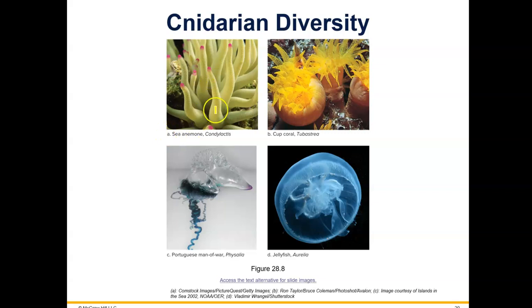Here's some pictures. Here's a sea anemone. Here is a cup coral, what the coral animal actually looks like before you just see the shell that's left after it dies. Here's just a regular jellyfish. And you may have seen these Portuguese man-of-war along the beach sometimes. A Portuguese man-of-war is not a jellyfish. It's actually a colony of cnidarians.